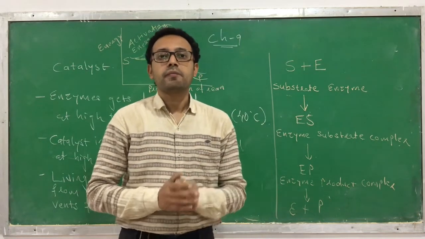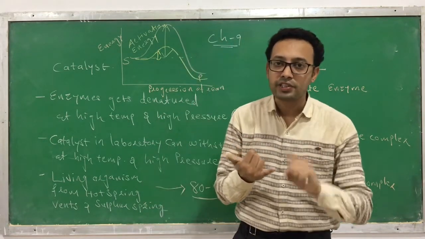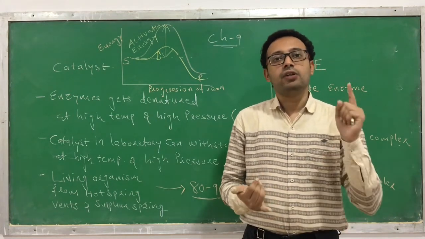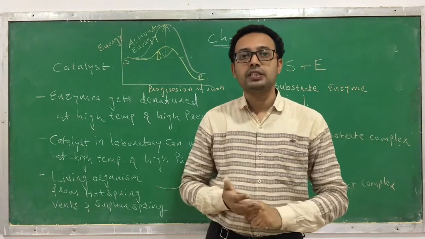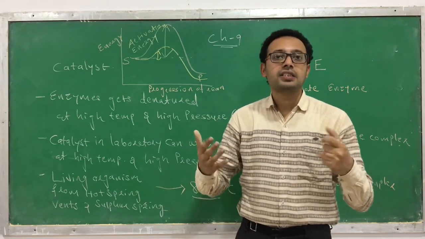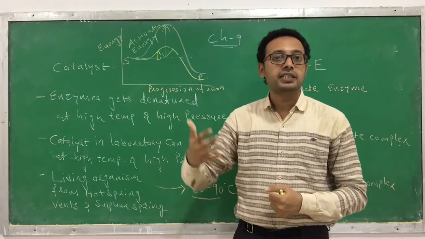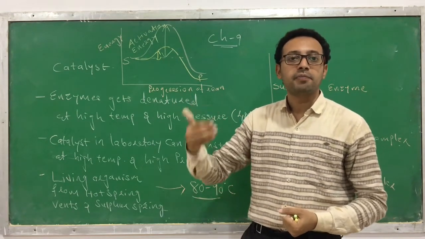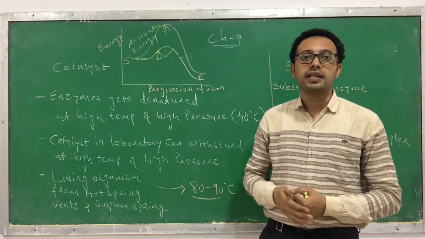Okay, so this is about enzymes, what we have discussed today. Today we discussed the general introduction of enzyme. We have discussed the rate of reaction. We have also discussed the reaction which occurs in presence of enzyme and the absence of enzyme, and the difference between them. You can come to know how fast the reaction occurs in the presence of enzyme. Like 6 lakh molecules of carbonic acid are produced in 1 second compared to 200 molecules of carbonic acid produced in 1 hour. So the rate of reaction increases 10 million times in that reaction.